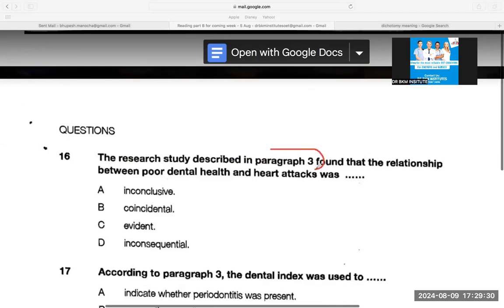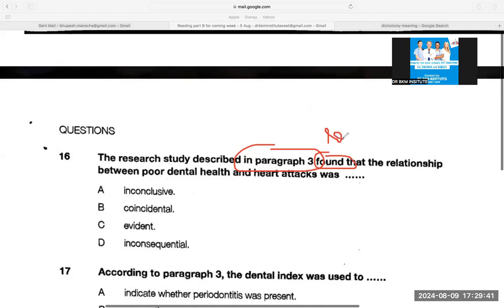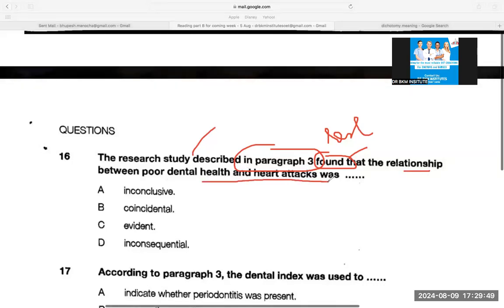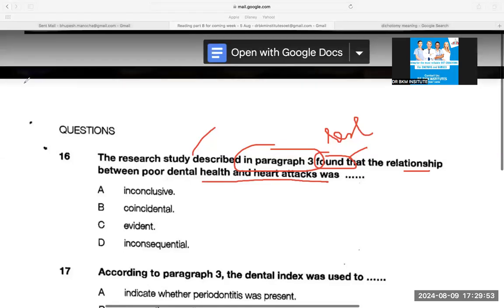The research in paragraph 3. Research study means the word study. Never lose the focus of this word study. Found that. Found means result. Result means finding. What is the finding of the study when it comes to the relationship of poor dental health and heart attack? So I have to read just one line where the finding has been given.